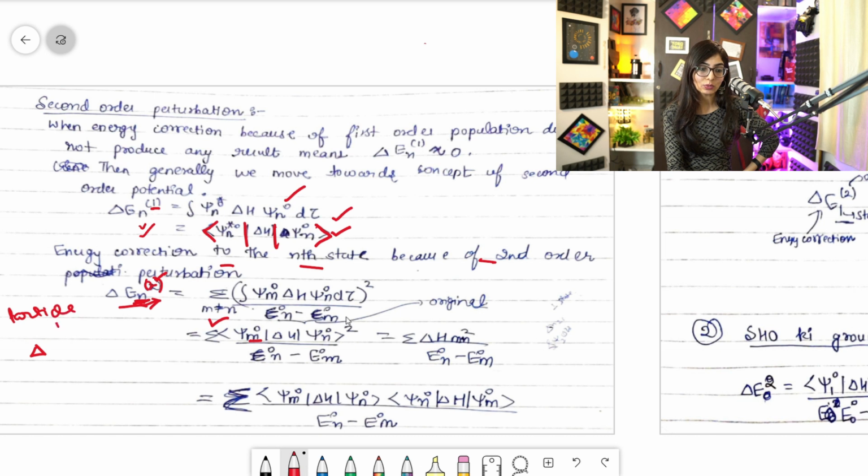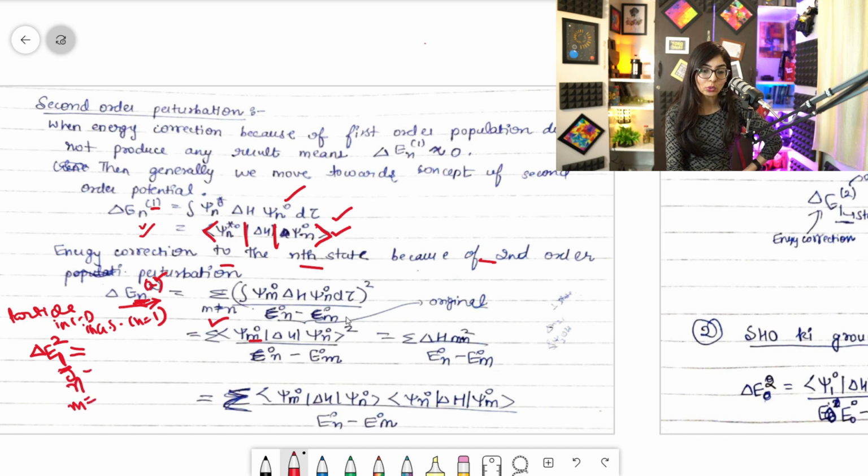In a particle in a 1D box, and it would be in the ground state, clear? In the ground state, so that would be ground state of a particle in a 1D box means 1. For the ground state, n is equal to 1, right? So I will write 1 and the order is 2. I need to find the second order perturbation, second order correction, fine. So what I'll do, I'll take all these pairs. So you will be wondering, okay, if this is n, so what is m?